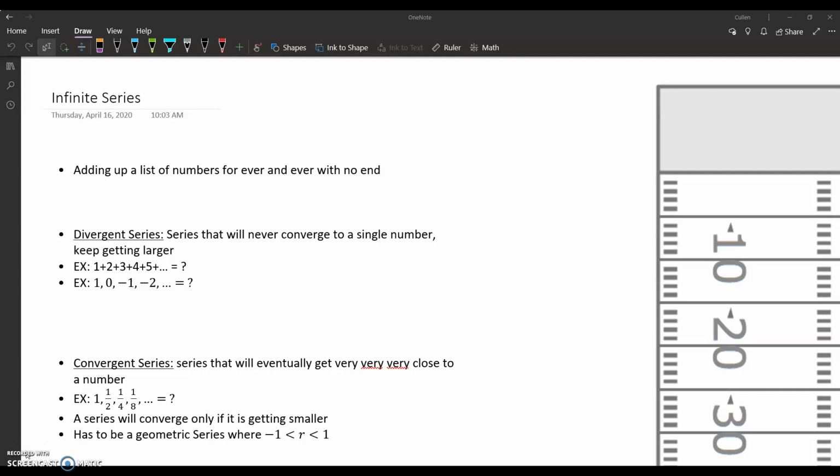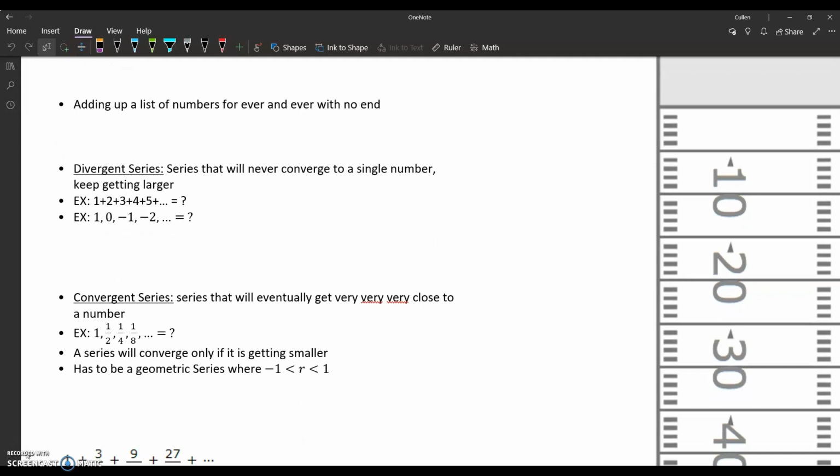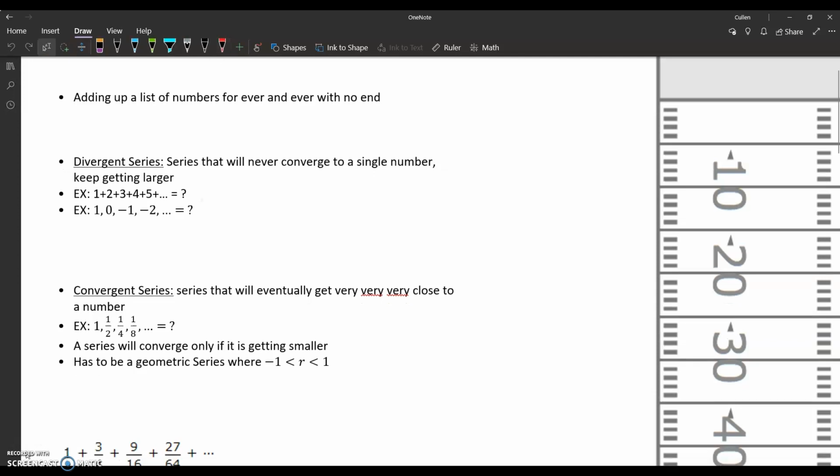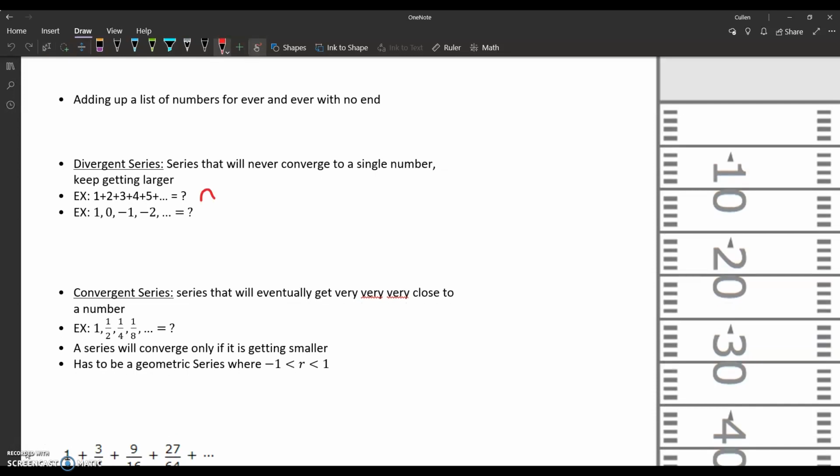There are only two categories. First kind is called divergent series. A divergent series is a series that will never converge to a single number, which I'm sure you guys are thinking, and I've got some examples down here. Of course, if you keep adding numbers together, that series will keep getting bigger and bigger. For example, if you take the sum of all of the whole numbers 1, 2, 3, 4, 5, and do that on forever and ever, that's never going to converge to a single number. Technically, you'll get infinity when you do that, and then you add another bigger number to it, and it's just never going to converge to a single number. It'll just keep getting bigger.